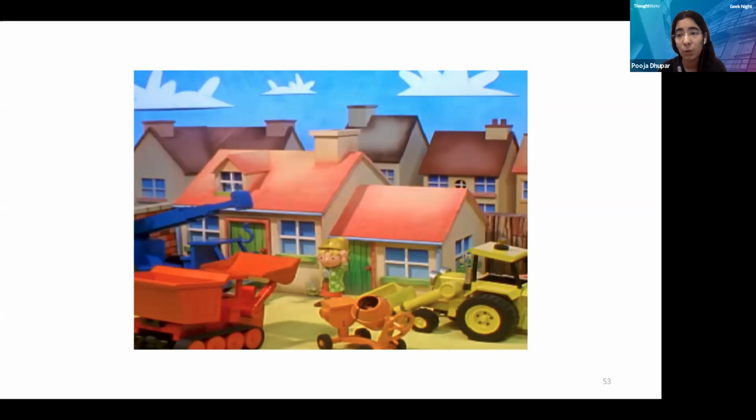The other solution is that Bob keeps all the documents and all the plans in one place on the site where everybody on the team can access them. If he is not available, they can just go to that drawer, take out the documents and see the work that needs to be done. They are not dependent on Bob. With this, we will be able to solve our problem of the single point of failure.